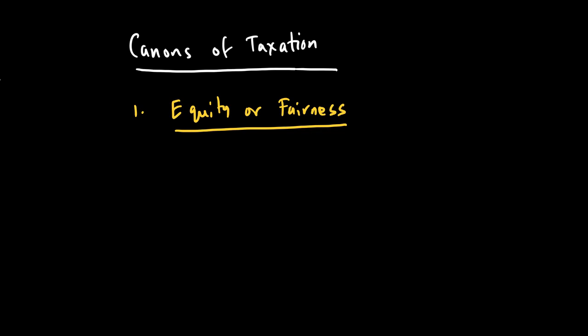For example, if you have a rich person, he should pay higher tax. If you have a poor person, he should pay lower tax, or even the tax rate should be lower, which simply means that if you want taxes to be good, they should be progressive in nature. So the first principle that makes a tax a good tax is equity, or fairness, and that's basically that the rich should be paying more taxes and the poor should be paying less taxes. The second principle that we want to talk about is called certainty or transparency.